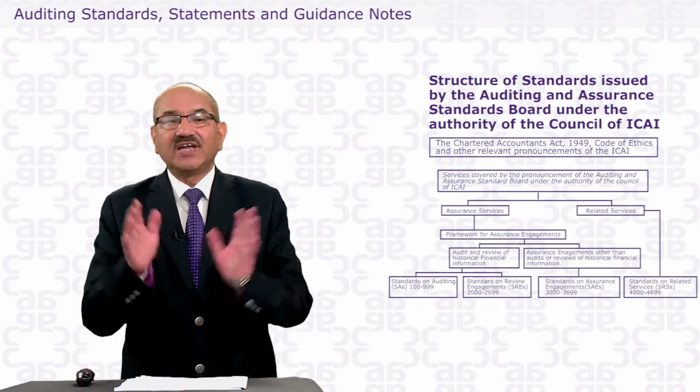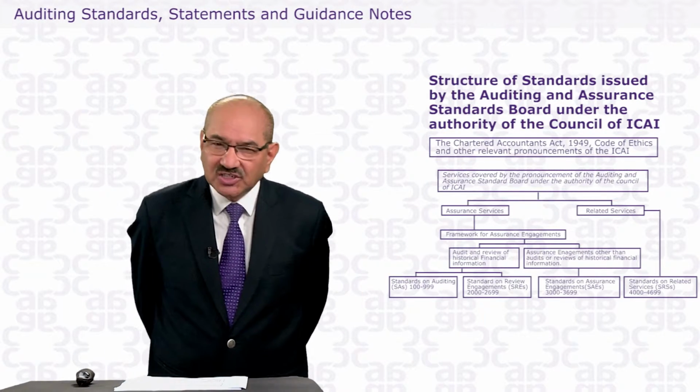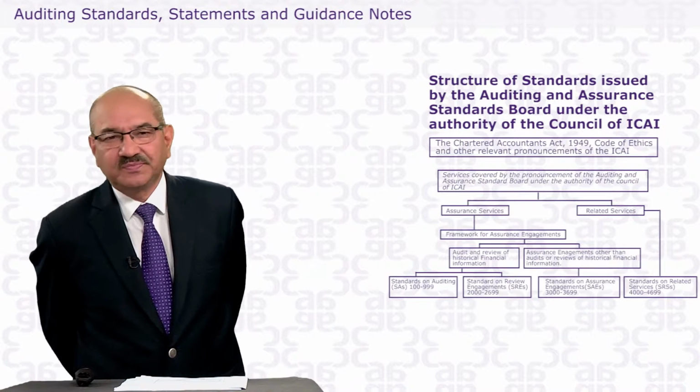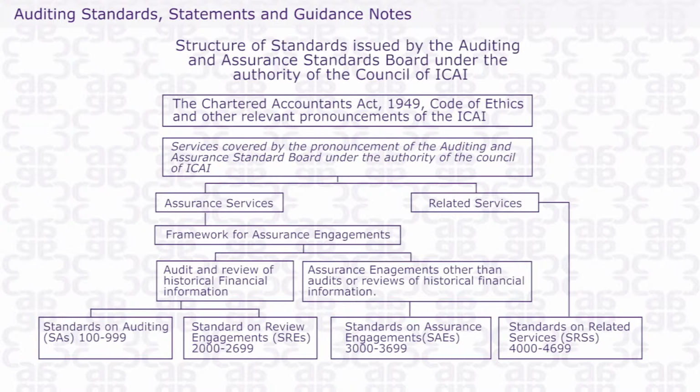So these are the various standards on auditing, statements on auditing, and guidance notes. But dear student, from the examination point of view, what is important is the standards on auditing. Yes, essay. What is important is the standard on auditing. And there are, as I told you, three other types of standards. They are called review standards. We call them SRE, Standard on Review Engagement.